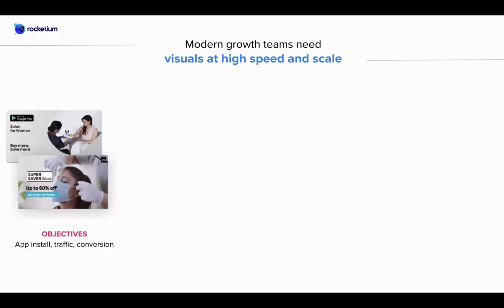It can be around how can I increase the app installs, how can I bring in more traffic, or even convert them. Now, to achieve each of these objectives, you want to create many creatives, and by using a solution like Adobe, there is a constraint because you would have to have more people in the team, or you have to spend a lot more time to achieve all of these creatives, right?